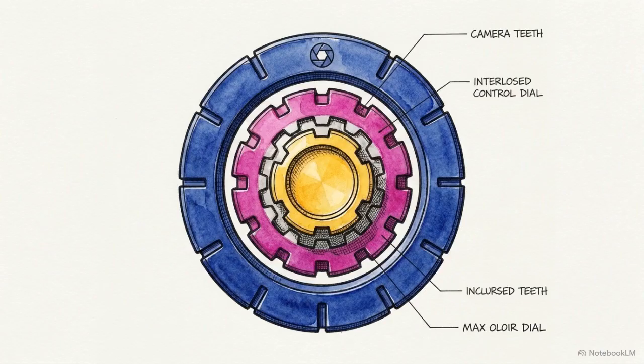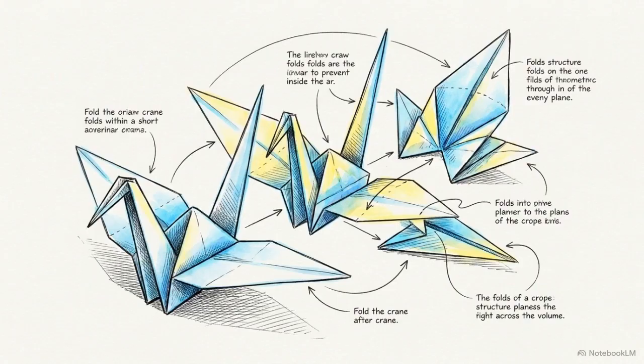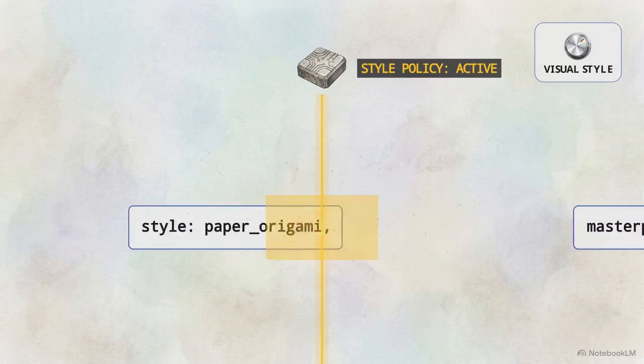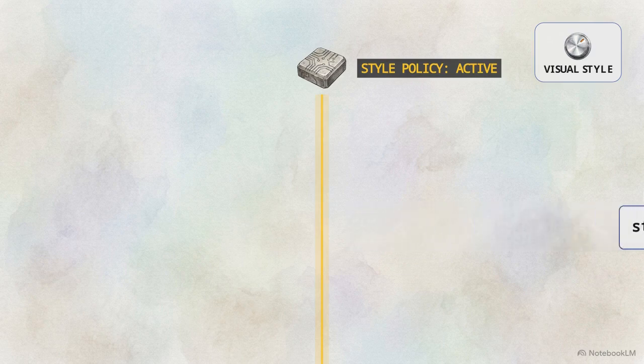The final dial is the visual style policy. It functions as a strict central checkpoint determining the aesthetic finish of the project. It acts as a filter. If you choose a clean, paper origami look, the policy steps in and aggressively scrubs out terms like cinematic film grain before the prompt reaches the render engine.